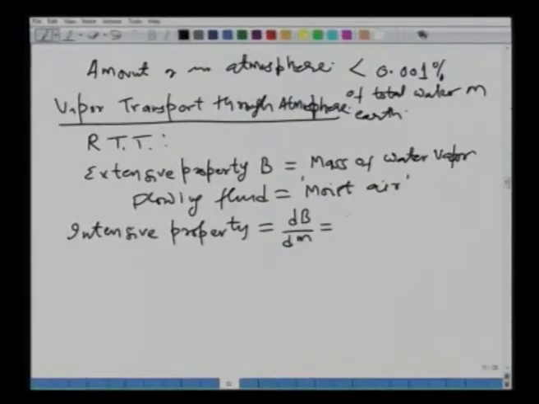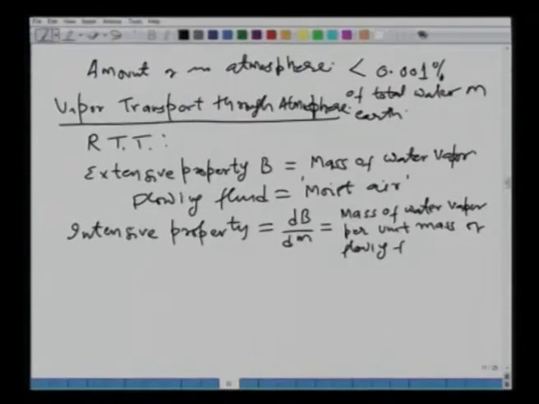All right. dB by dm is nothing but your mass of water vapor in this case, or your fluid, per unit mass of the flowing fluid, which in our case is the moist air. Okay. Mass of the water vapor per unit mass of the flowing fluid.